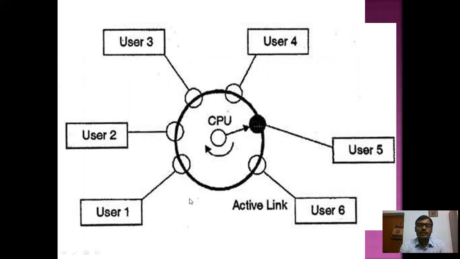Suppose user 1 is watching a movie, user 2 is playing a game, user 3 is running a program. Each and every user is doing different work at the same time, which means they are simultaneously giving requests to the CPU. This is the main computer, the central computer where all the users send requests. Now what is this CPU doing? It is processing all the requests at the same time, but one by one.